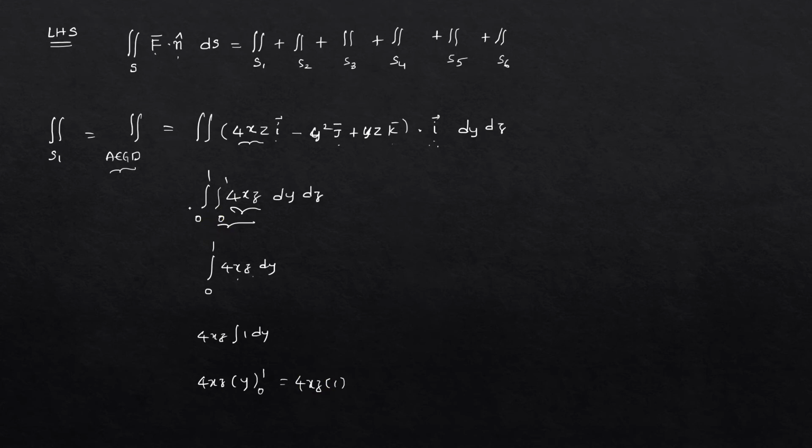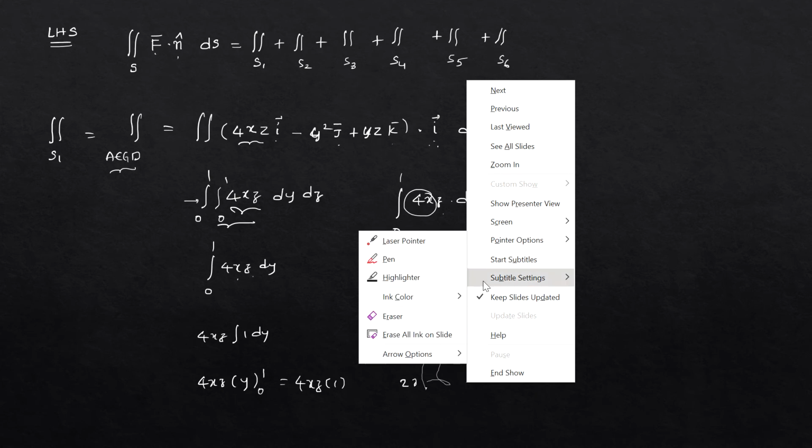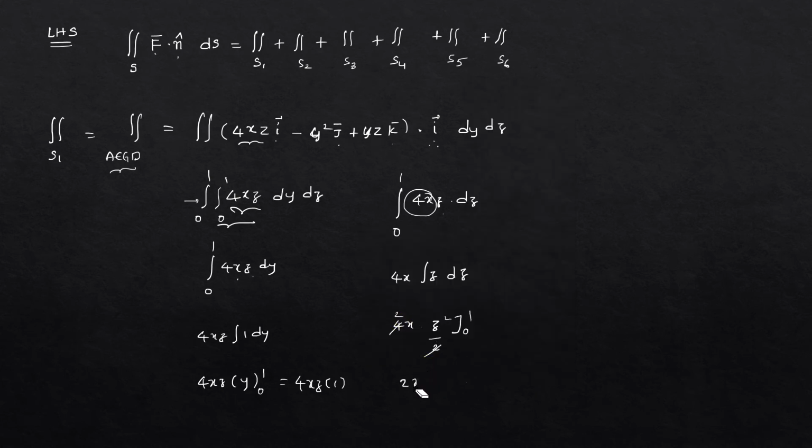Now we have to do the outermost integral. It will become 0 to 1, 4xz dz. Since we are integrating with respect to z, we should consider z as the only variable, and the rest as constants. So I can write 4x outside. So 4x into integral z dz. What is the integral of z? It is z square by 2, and the limit is 0 to 1. So 2 1s are 2, 2 2s are. So 2x into, I'm sorry, let me erase this.